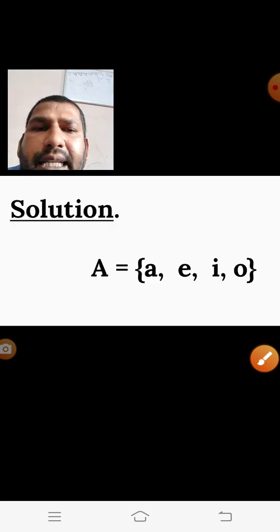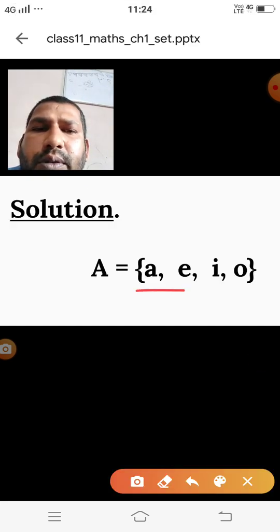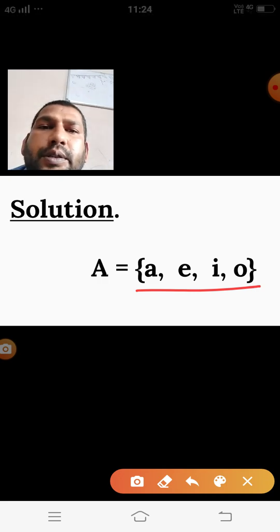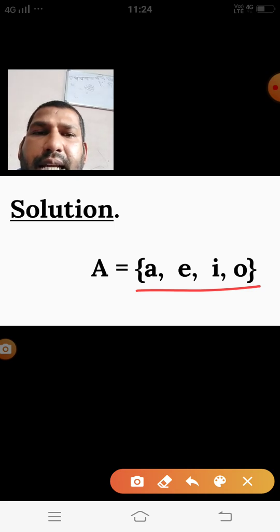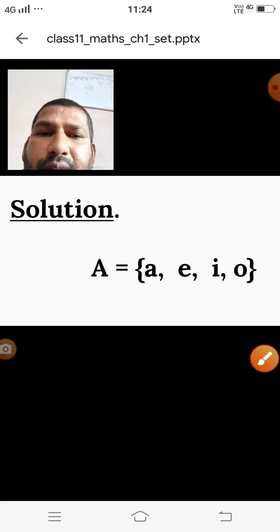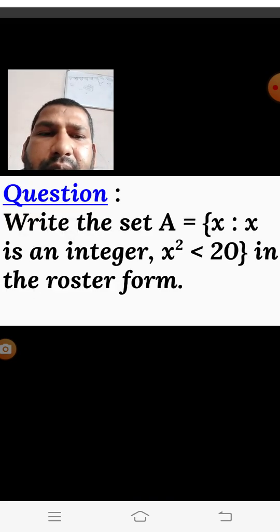Then what are we getting? A, E, I, O. U we are getting after S. For this reason we are taking just 4 elements, and these are the 4 vowels which precede S in the English alphabet. Let us take one more question.